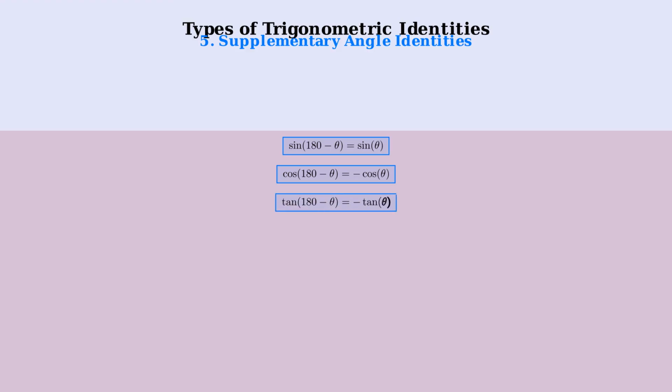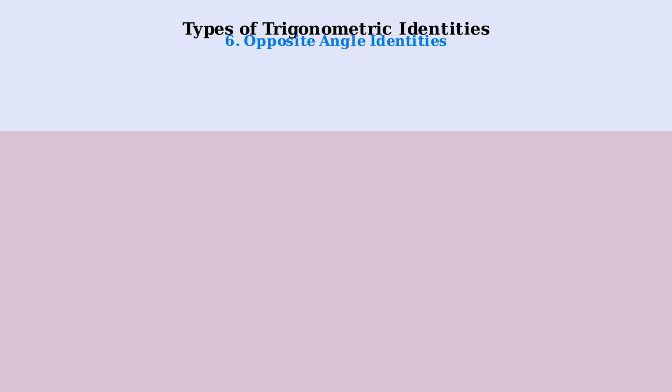Tangent of 180 degrees minus theta equals negative tangent theta. Tangent also gets a negative sign. The sixth and final type are opposite angle identities. These show what happens when we use negative angles. Sine of negative theta equals negative sine theta. Sine is an odd function, meaning it changes sign when the angle is negated.